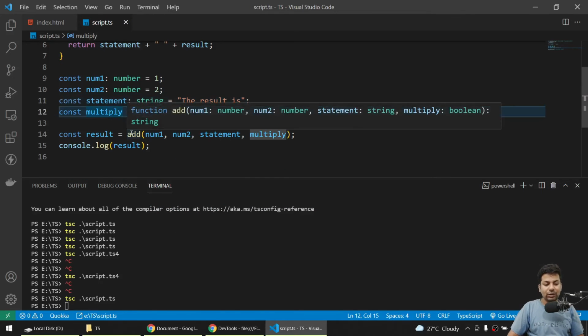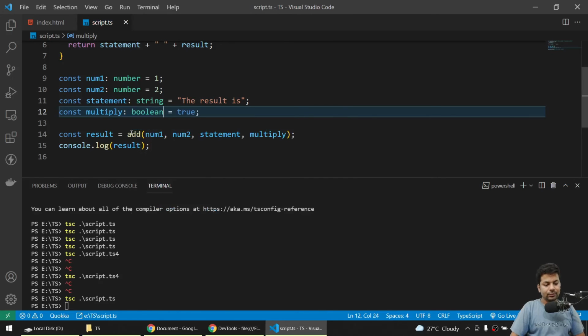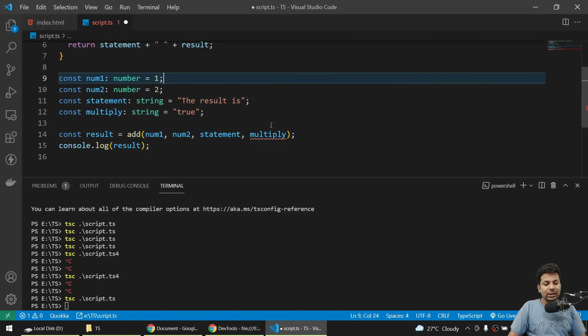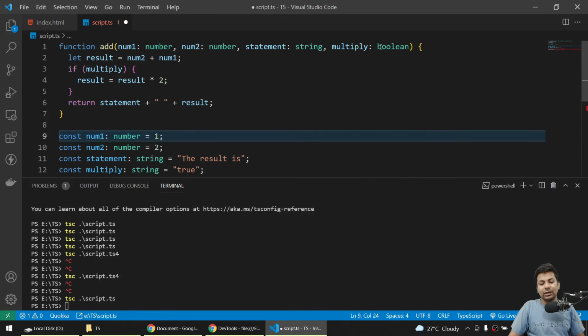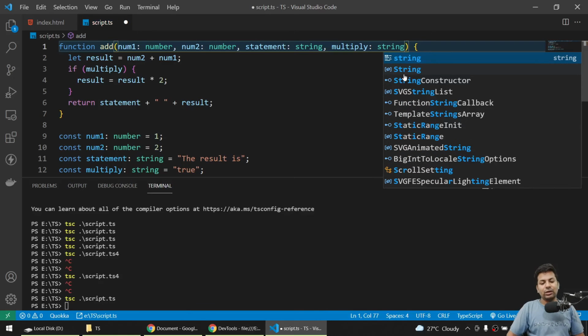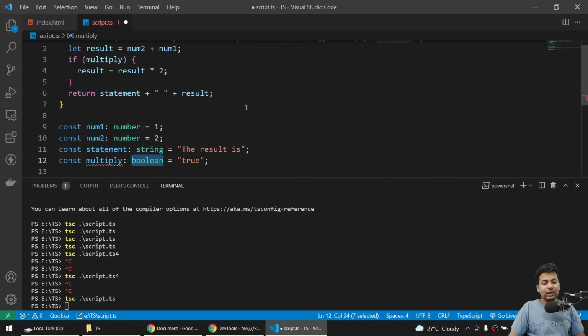For the multiply also, we'll just say boolean. But if it's a string, say it's a multiply, it's a string, okay, I just make it a string somehow. But now here it will show error, because you are here accepting string, so you also have to say string. You can see you have to change so many places just to make one code work because it has so many validations.